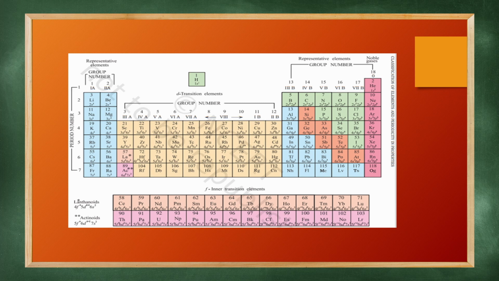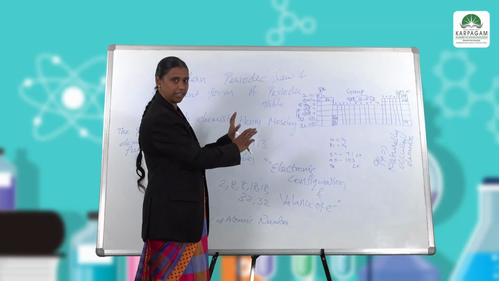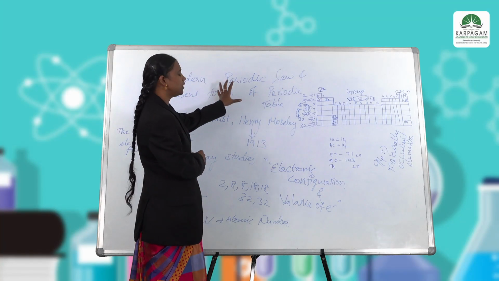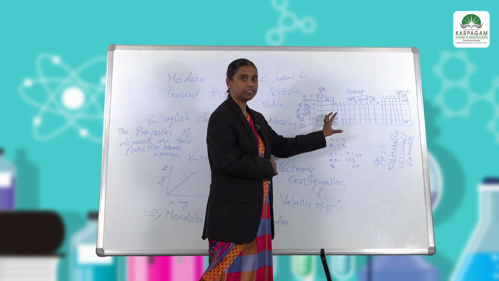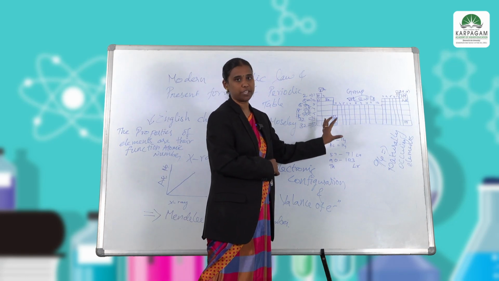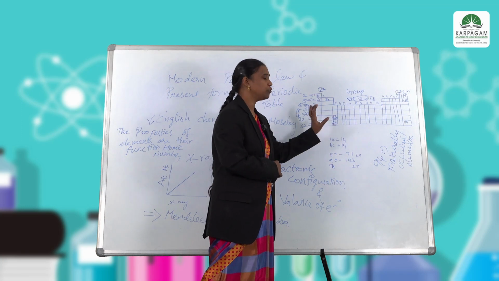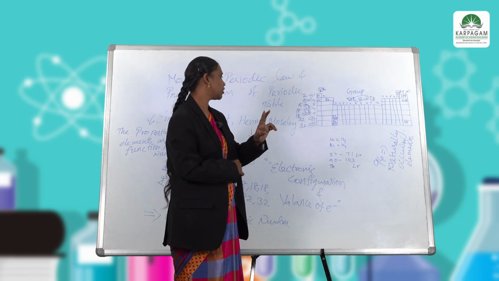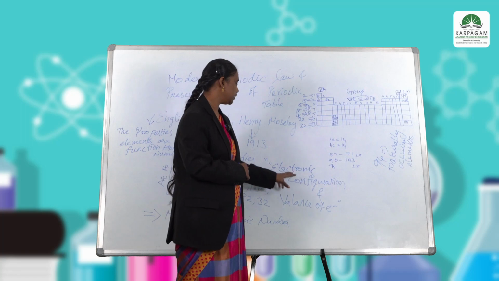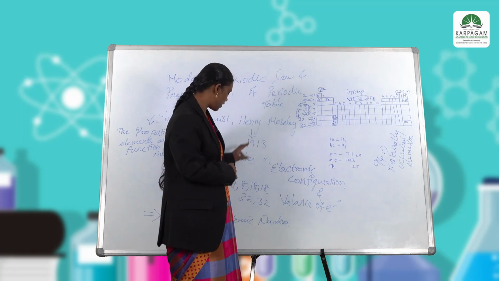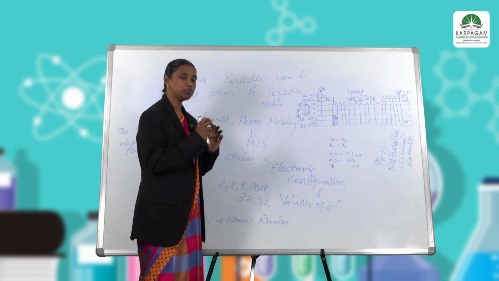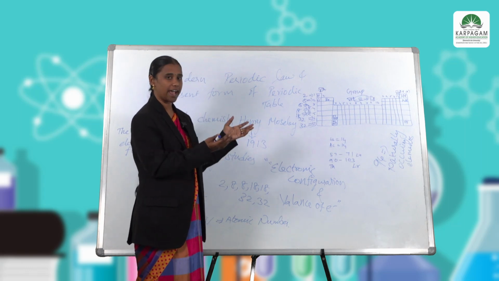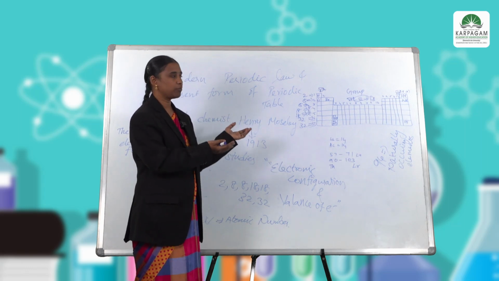Finally, we saw the significance of the periodic law in arranging the elements in the new form of the periodic table. In the new form, two points are main: electronic configuration and quantum number of the elements. These two are more significant than atomic weight and atomic mass.